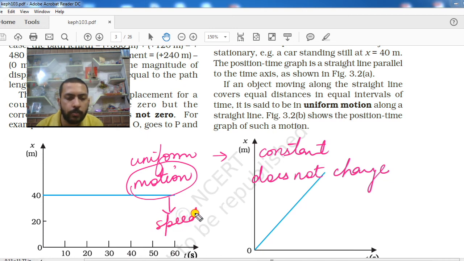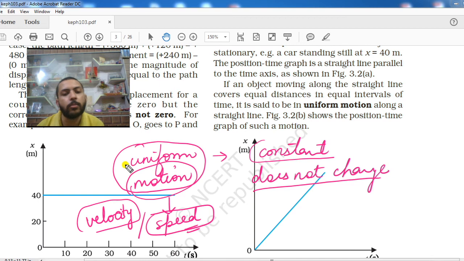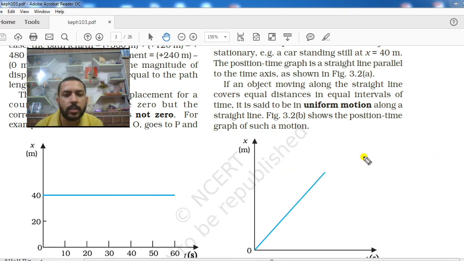By motion we can say speed, or velocity. If a body has velocity or speed, then only it will be in motion. So if a body is moving along a straight line and does not change its speed or velocity with time, then that body could be called to be in uniform motion. Or you can say the meaning of uniform motion is a body traveling at constant speed or at constant velocity, right? All these things you remember.